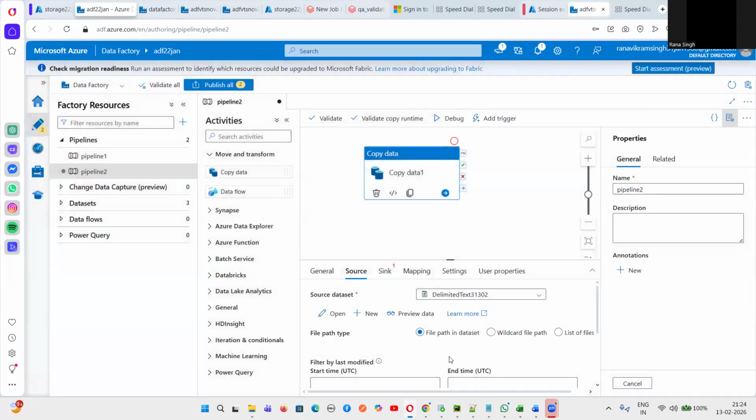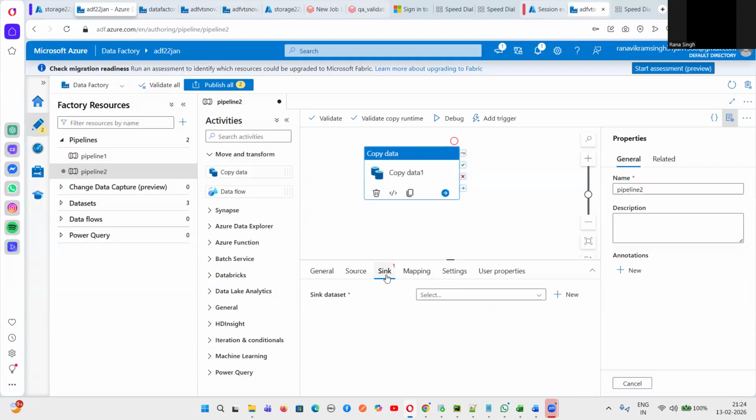So now your source is okay. We have created a source data set. We have created a linked service, and we have specified the path from the storage account, the container, and the particular file. So my source thing is done. Now let us go to the target. So target is nothing but this thing. So go to this thing, guys.